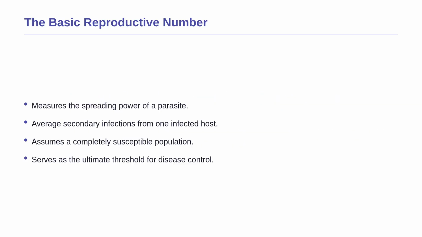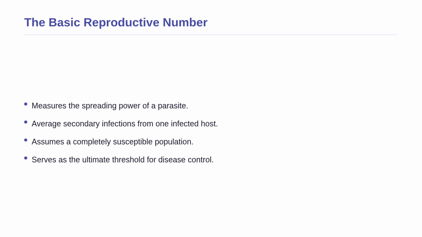To begin our investigation, we desperately need a way to measure the exact spreading power of a parasite. We need to know if a single infected host will spark a massive outbreak, or if the infection will just fizzle out harmlessly. This brings us to the most famous and important number in all of infectious disease biology, the basic reproductive number, denoted as R0.